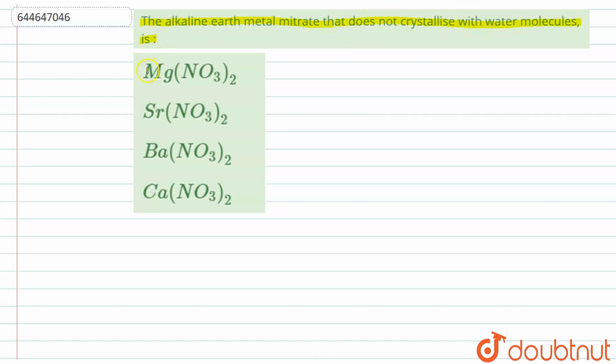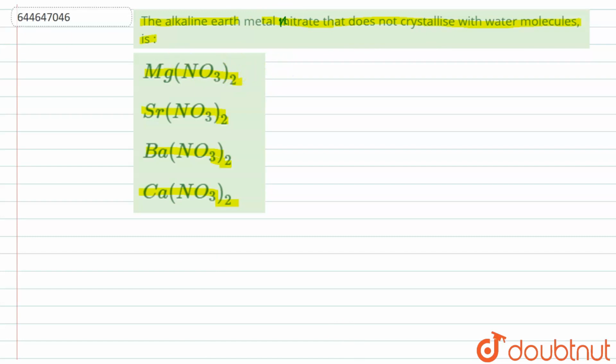The question given here is: the alkaline earth metal nitrate that does not crystallize with water molecules is Mg(NO3)2, Sr(NO3)2, Ba(NO3)2, or Ca(NO3)2. So we are given that the alkaline earth metal nitrate that does not crystallize with water molecule is.